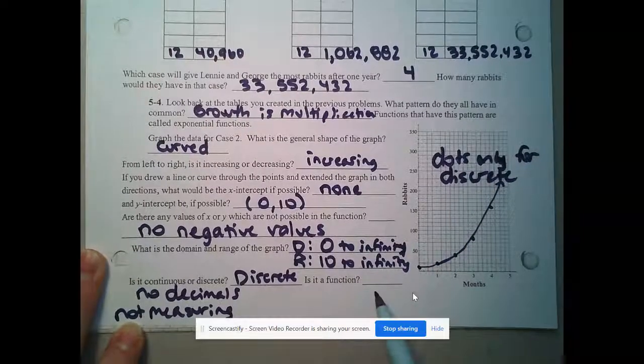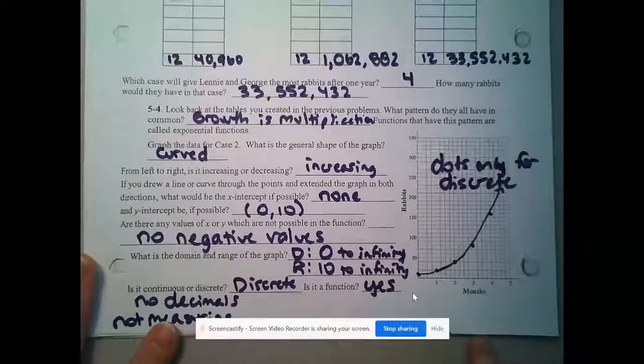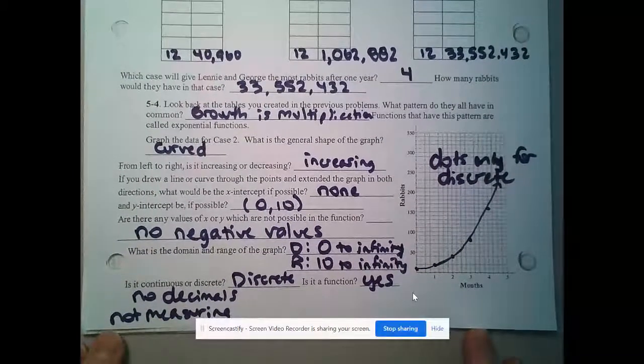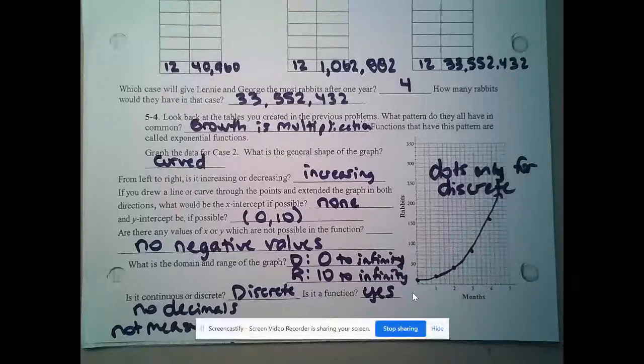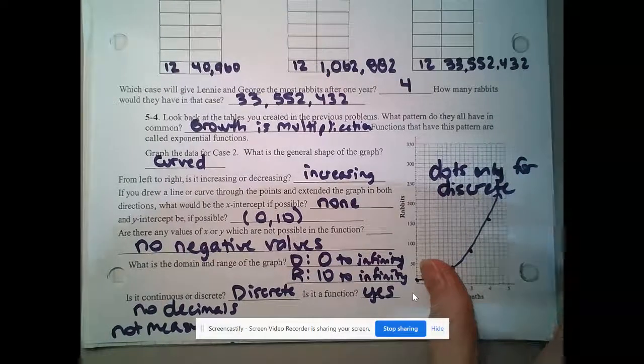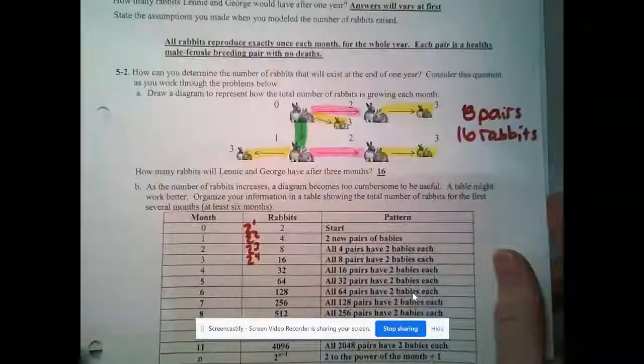And is it a function? Absolutely. Passes the vertical line test. One and only one answer for any value of x. All right, so this one's a lot to take in. And there are some questions that we can go over on the homework that have to do with these patterns. But what I suggest is that you can always go back and draw your pattern to start.